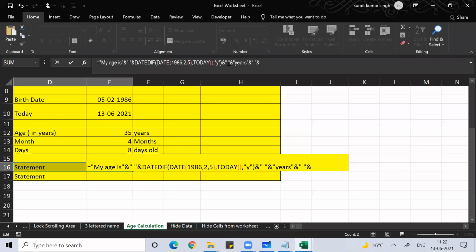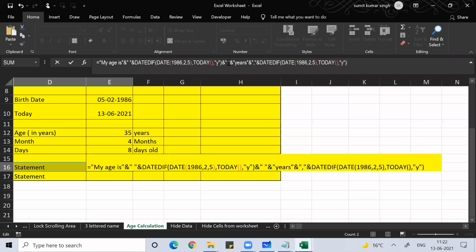After that 35 years you want a comma, no? Grammatically you want to correct. Mubarak will correct me if I'm wrong. So after 35 years, I believe, Mubarak, I need to put a comma. So comma, double quote, comma, double quote, then shift 7. So after 35 years, it will come comma. Then how many months?